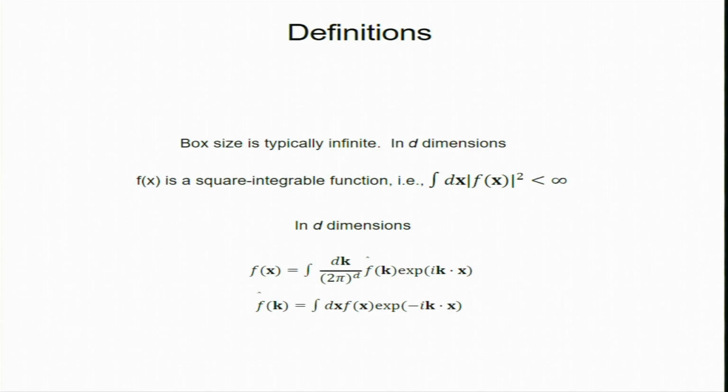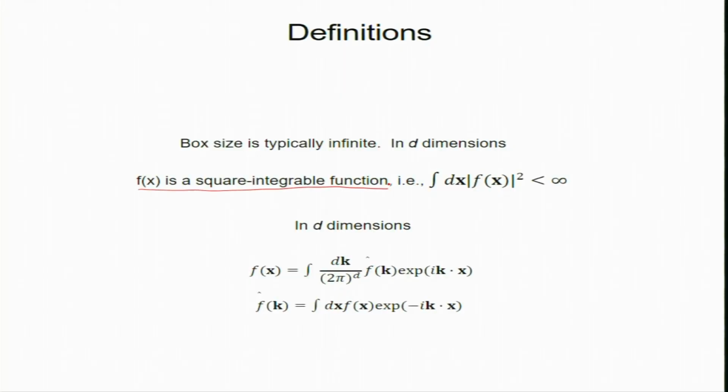an infinite box. We did a lot of turbulence stuff where the box is finite, a 2 pi box or a box of size L. In field theory we typically use an infinite box. We assume the system size to be really large, and it works well, so there is no need to worry about box size L. Typically the dimension d is 3, but sometimes we will use 4 dimensions as well. So our dimension is d, but d could be 2, 3, 1, 4, or sometimes even fractional dimensions. We will find that.